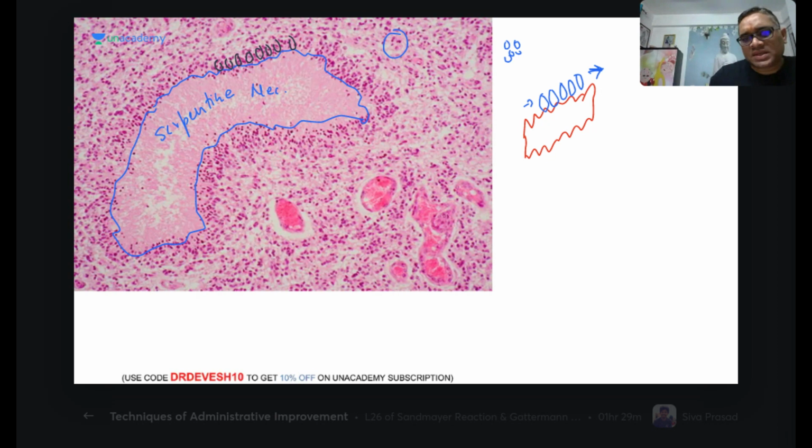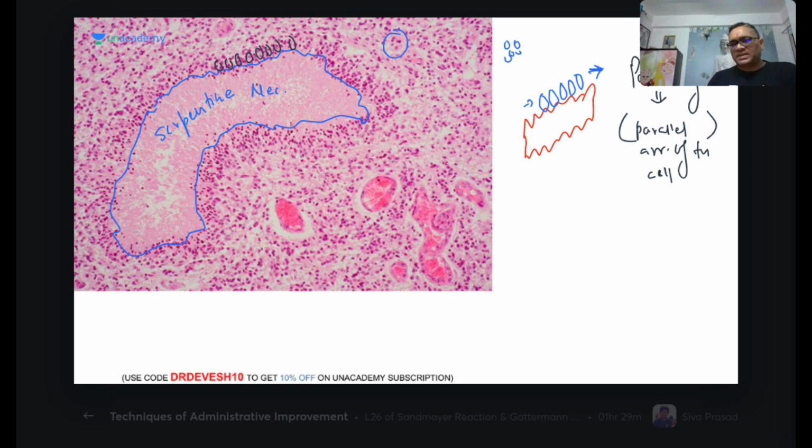This parallel arrangement is called palisading. So palisading means parallel arrangement of tumor cells, right? So parallel arrangement of the tumor cells is called palisading. This palisading is also of two types, right? True palisading and pseudo palisading. These are the two types of palisading.